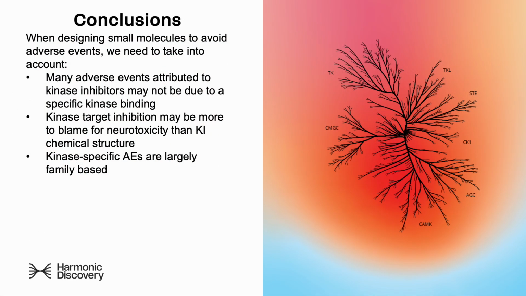In conclusion, when designing small molecules to avoid adverse events, we need to take into account that there are many adverse events attributed to kinase inhibitors that may not be due to a specific kinase binding and are drug agnostic, that kinase target inhibition may be more to blame for neurotoxicity than kinase inhibitor chemical structure, and so we don't need to focus on the chemical structure when trying to avoid those adverse events. And finally, that kinase-specific adverse events are largely family-based, and so if we want to design a molecule that will avoid that adverse event, we need to make sure that it avoids binding to the entire kinase family.